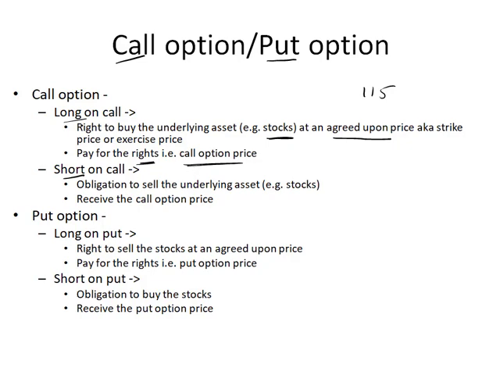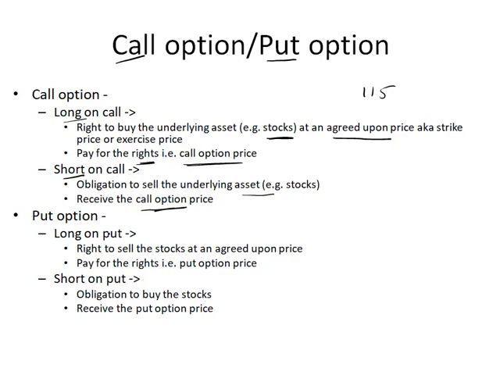Then the opposite party to John is Pete. Pete will be short the call. So he will be on the short side of the call option, and he will have the obligation to sell the underlying asset. And to assume that obligation, he is going to receive the call option price from John. So it's pretty basic here.